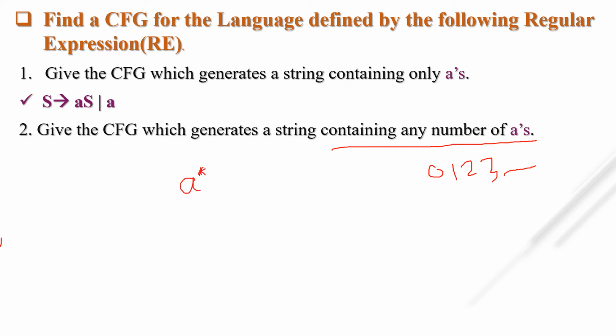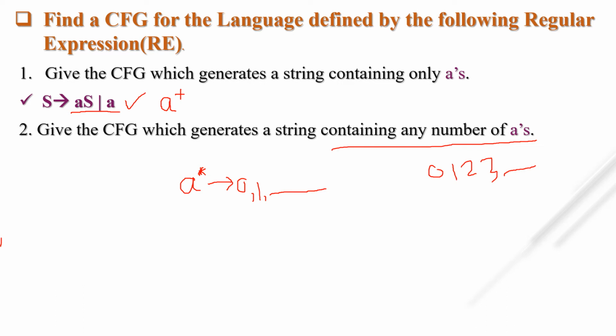This means 0 times A, 1 time A, 2 times A, 3 times A, infinite times of A. So how to write a CFG? If there is a single A, then it is true. So this is a context free grammar for A plus, 1 time A or more than 1 A.